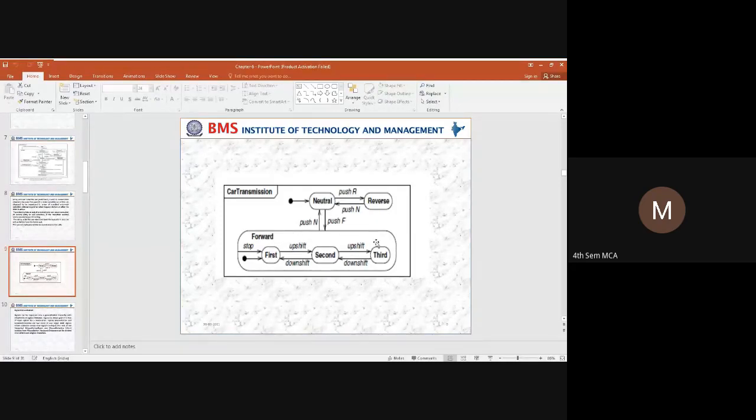Once you have taken your car to neutral, we have nested states. Here we have one state called the forward state. In the forward state there are three different gears: first, second, and third. After neutral, the car can be stopped. From the stop, it can move to the first gear. You can upshift and change to the second gear, and again upshift to the third gear.